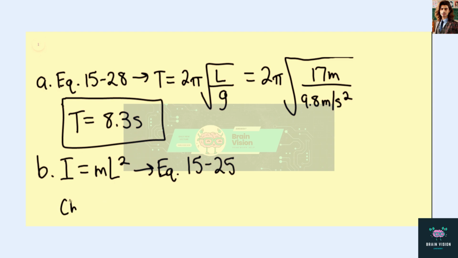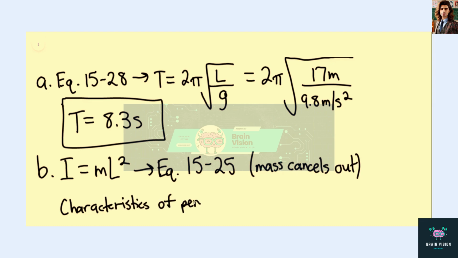So we can say, first of all, mass cancels out. And we can say characteristics of periodic motion, in this case, do not depend on mass.